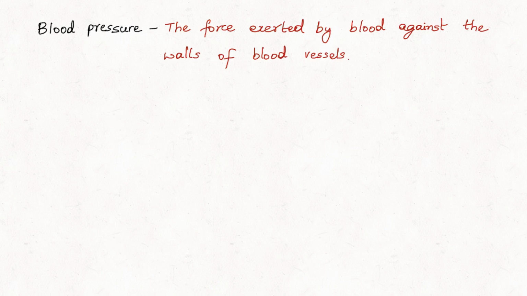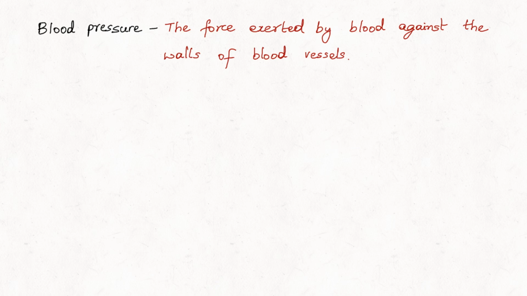Now let's see about blood pressure. The heart functions because of the continuous contraction and relaxation of the cardiac muscles. During contraction, the blood is pumped to the arteries, especially to the aorta and its branches. As it is pumped, a force is exerted against the wall of the vessels. This force that blood exerts against the wall of the vessel is called blood pressure.